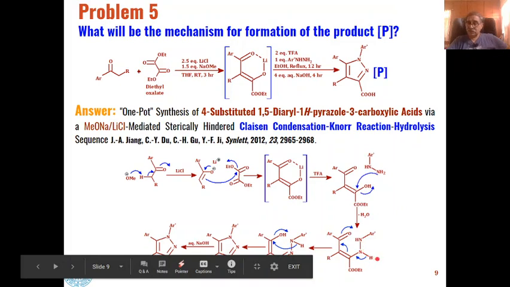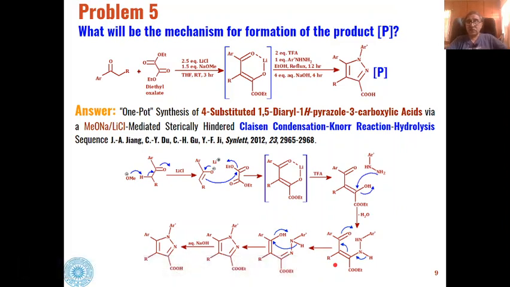Then this hydrogen will shift from here, which will lead to formation of a carbon-nitrogen double bond. This double bond will shift to this place, and this oxygen will acquire a negative charge, and this hydrogen positive will attach to this oxygen, and we will have this type of enolic intermediate.